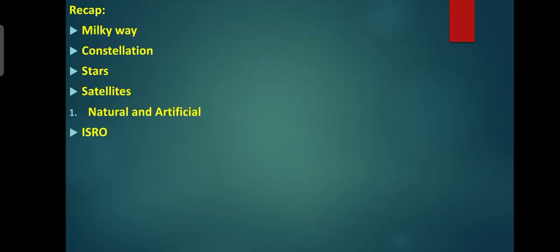In the previous section, we saw about the universe and space, the Milky Way. The Milky Way is the galaxy in which our solar system is located. The diameter of the Milky Way is over 1 lakh light years.